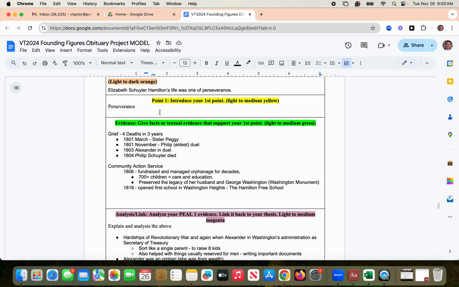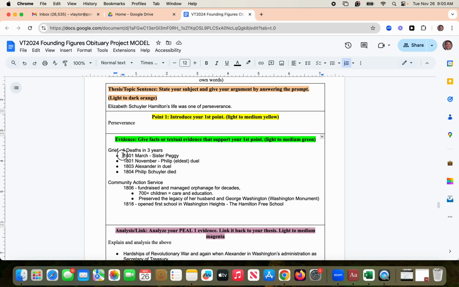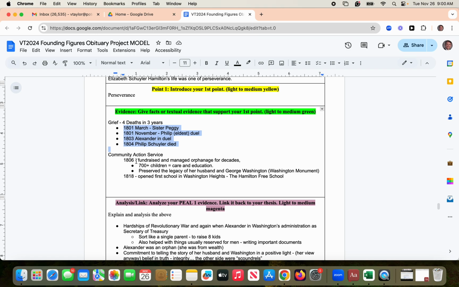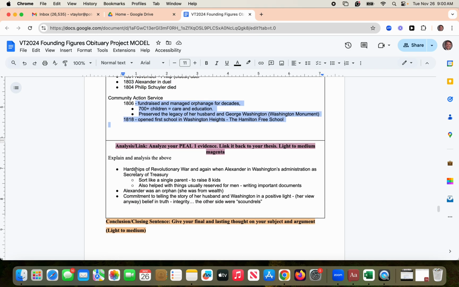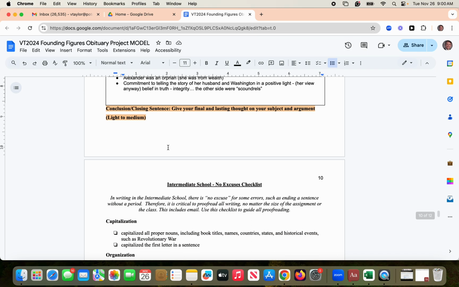Same thing here. Here's the pill paragraph. This is going to all be about perseverance. Bullet point, caveman language. Again, some descriptive words are used, but you're trying to move away from using the exact same words of the sources. You're trying to use your own words, but you're still kind of keeping it bare bones.